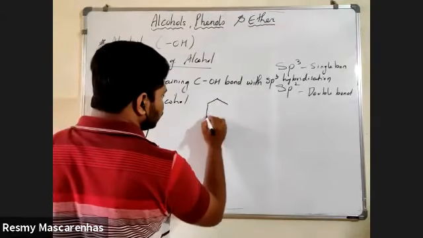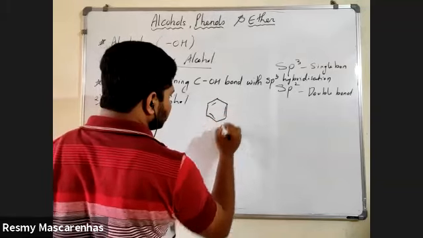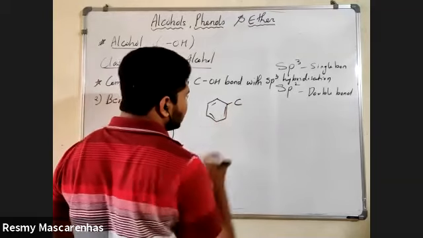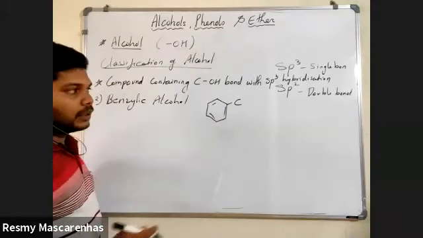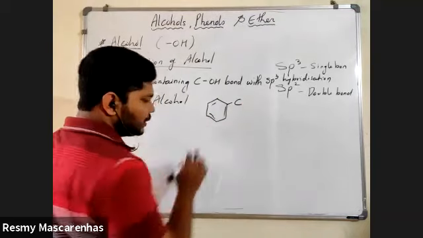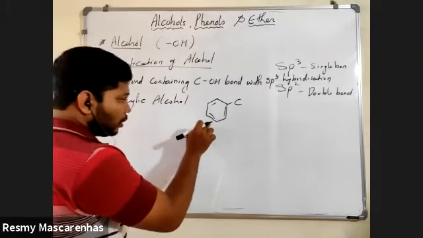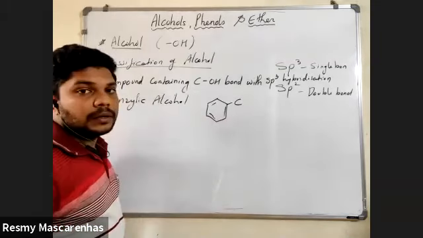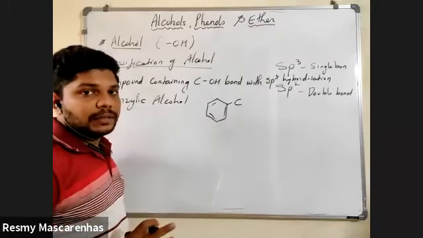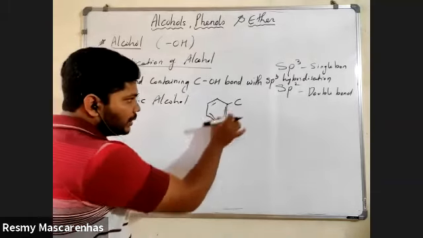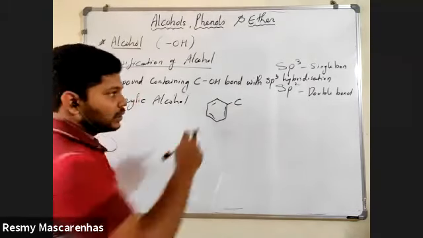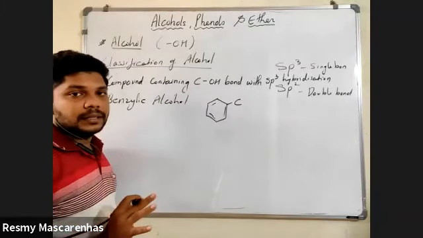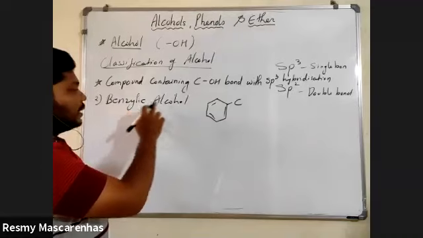First of all, there should be a benzene, and to that benzene, there is a carbon. Then you have to call this molecule a benzyl. Always remember this. To a benzene, if there is one carbon attached, then this molecule will be called benzyl.